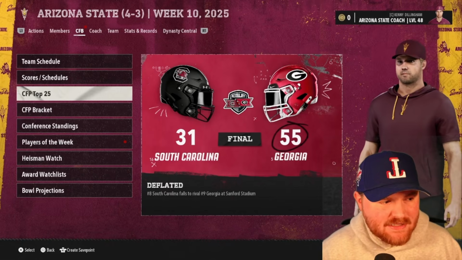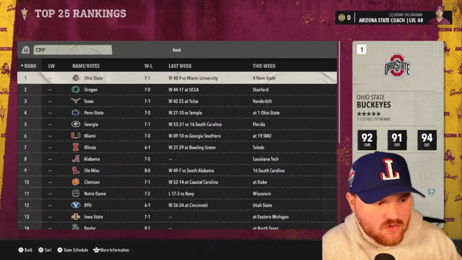Let's go ahead and sim to the first CFP. Not an amazing start so far. We're 4-3 with Arizona State, but we'll see if they can get it going towards the end here.